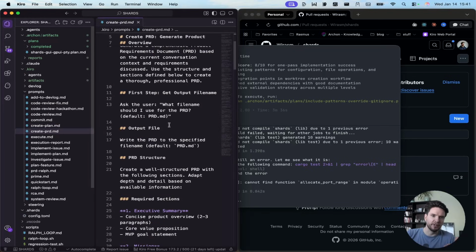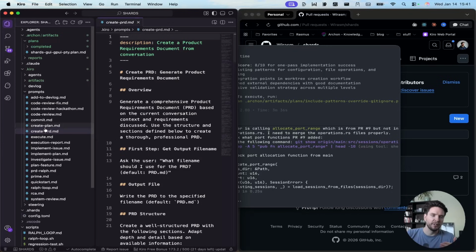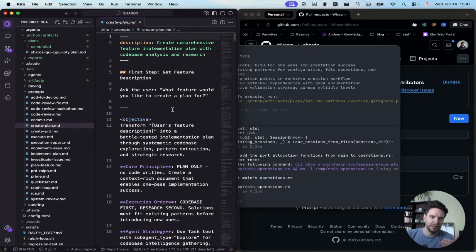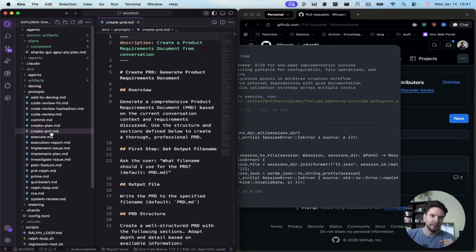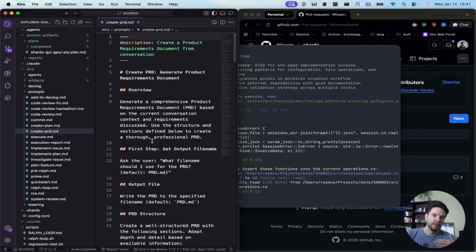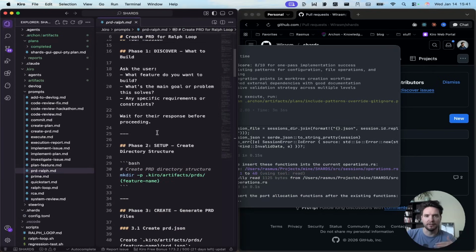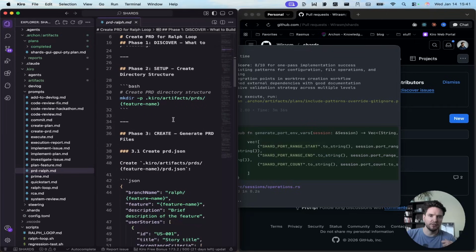I also have prp-prd. That is a more interactive way, which will ask you questions. With the create plan, it assumes that you will give a lot of the information up front. So I basically brain dump into this, and it helps me create a structured plan that I can go in and edit a little bit after if I want to. The create PRD is more interactive. It will ask you questions, and especially the Ralph PRD here will ask you a bunch of questions to make sure that it gets everything correctly. What is your main goal, specific requirements and constraints, and so on.